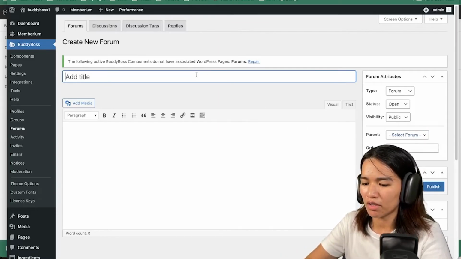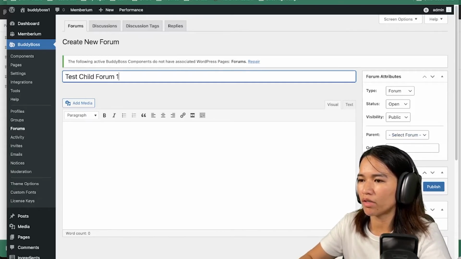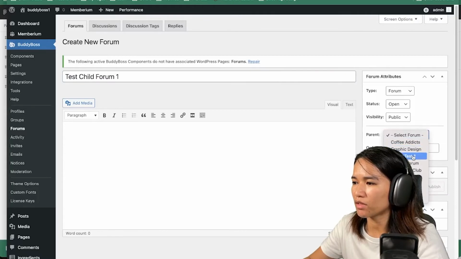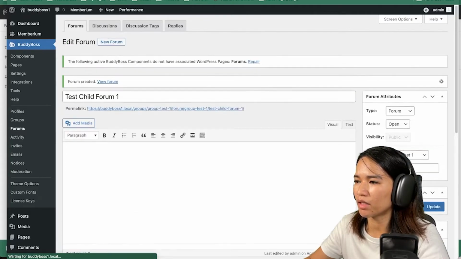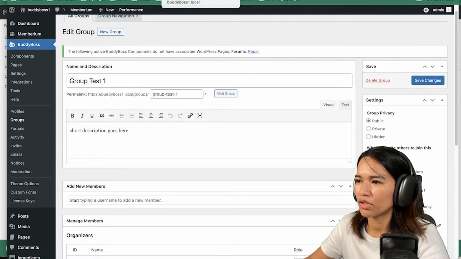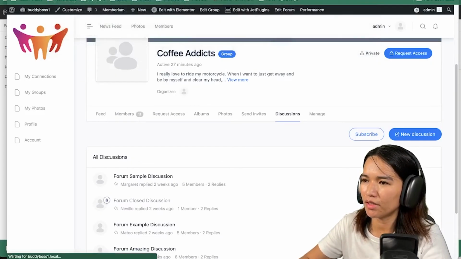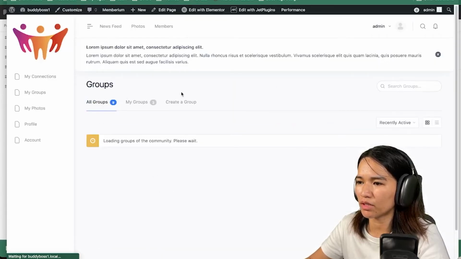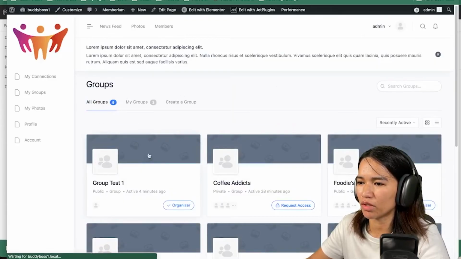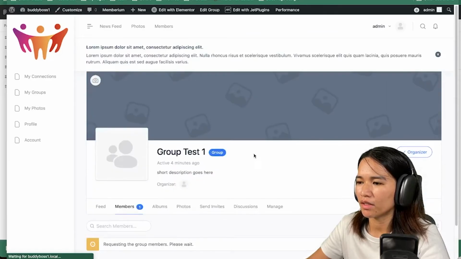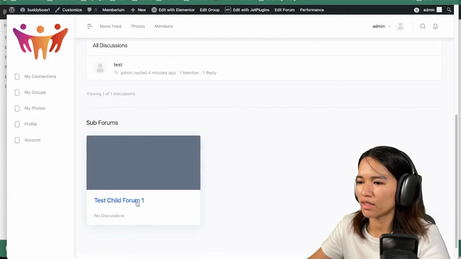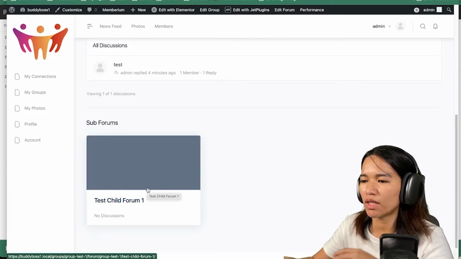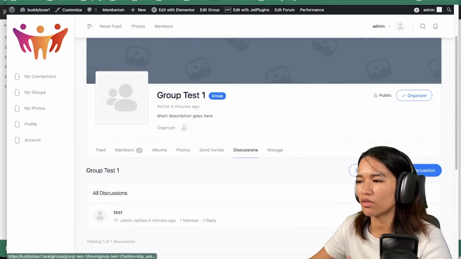So for example, test child forum 1, and then I'm going to attach this to the group test, and then I'm going to refresh here. I'm going to go to the group that I just created, group test 1, and then in the discussion we should see that sub forums. So we now have the sub forums, and we could add new ones.